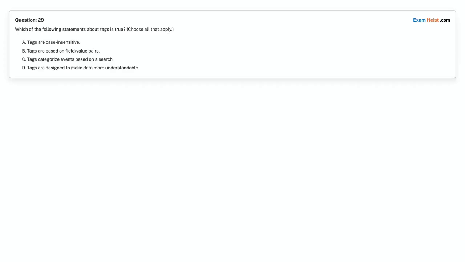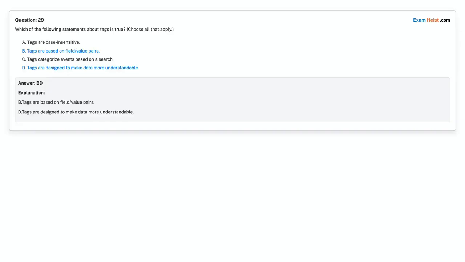Question 29. Which of the following statements about tags is true? Choose all that apply. Option A. Tags are case insensitive. Option B. Tags are based on field, value pairs. Option C. Tags categorize events based on a search. Option D. Tags are designed to make data more understandable. Choose the correct answer. Correct answer is option B. Tags are based on field, value pairs. Option D. Tags are designed to make data more understandable.